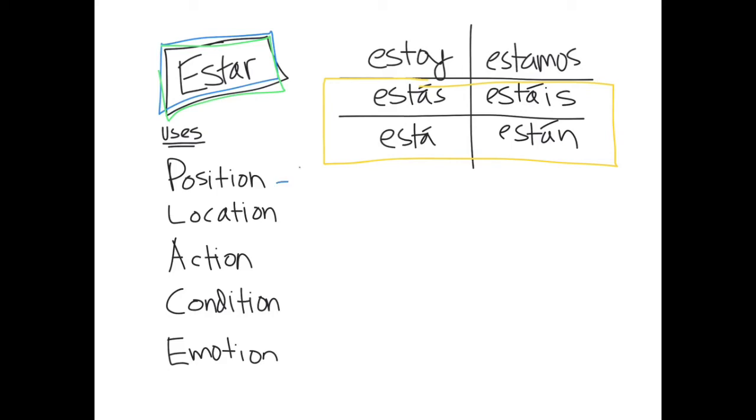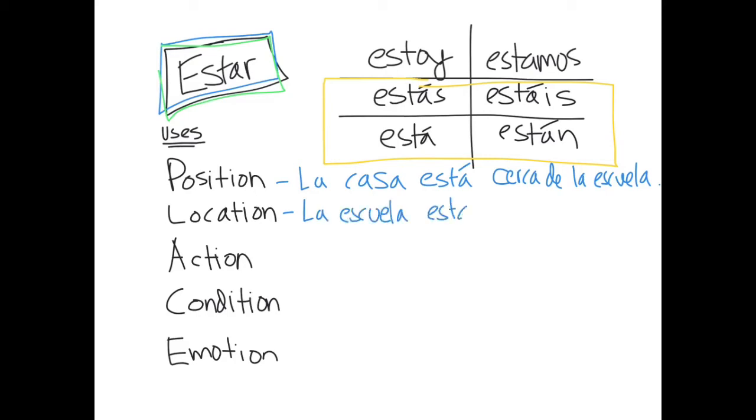And once again, let's see an example in Spanish for each. So for position, la casa está cerca de la escuela. Now for location, a little more vague. La escuela está en el centro, so the school is downtown.